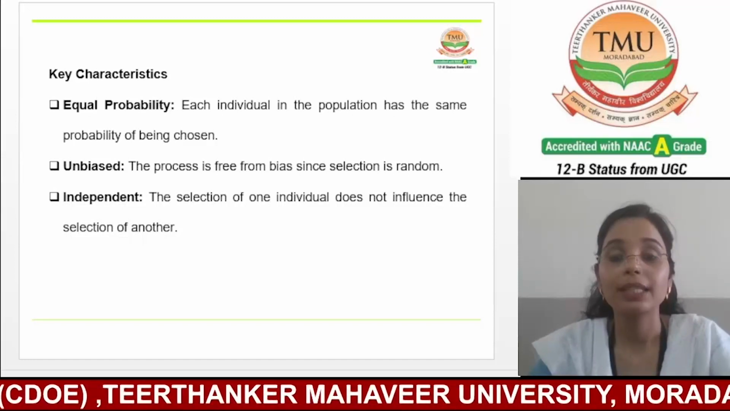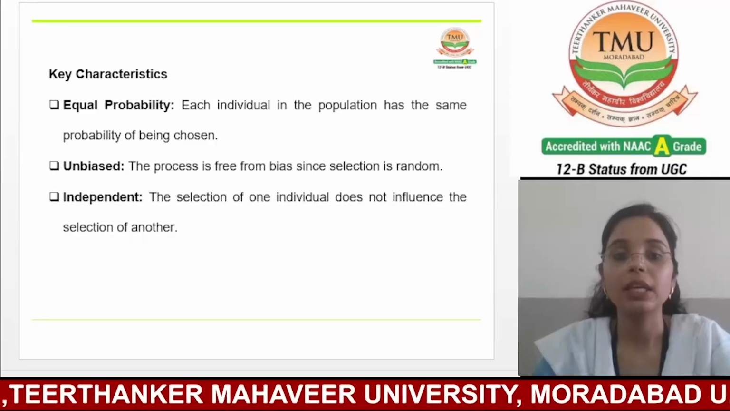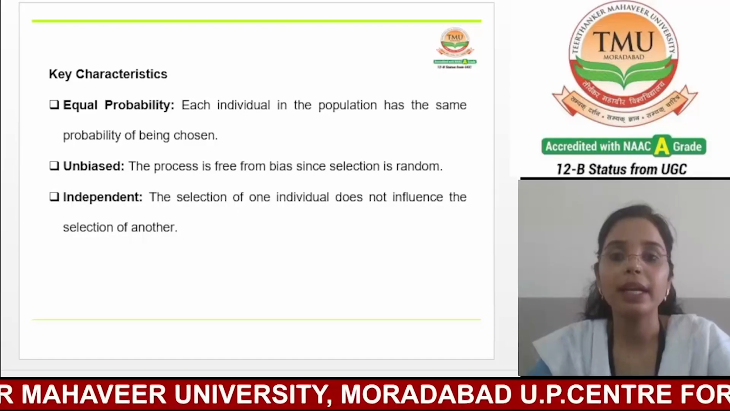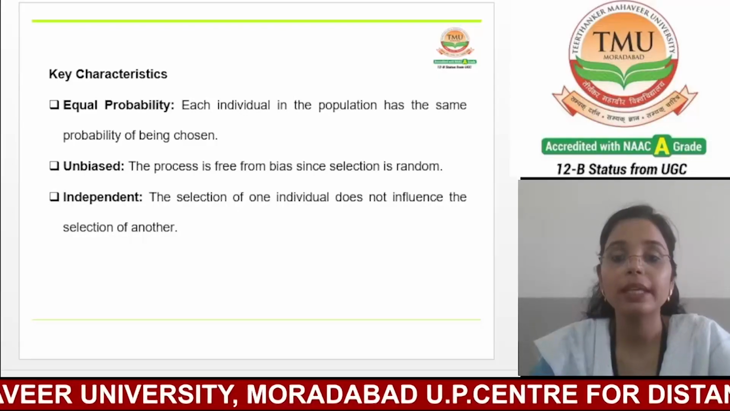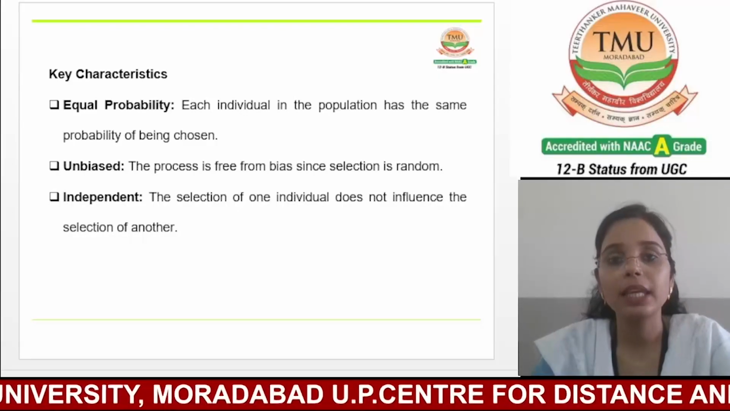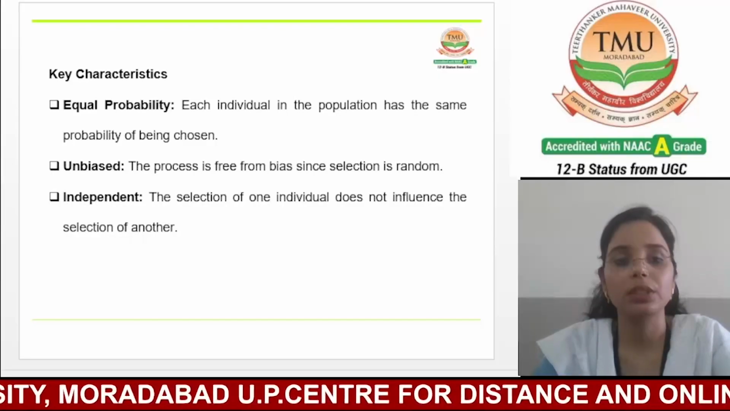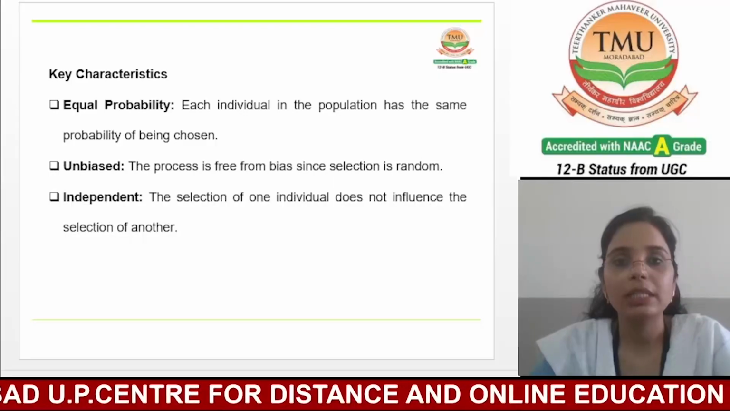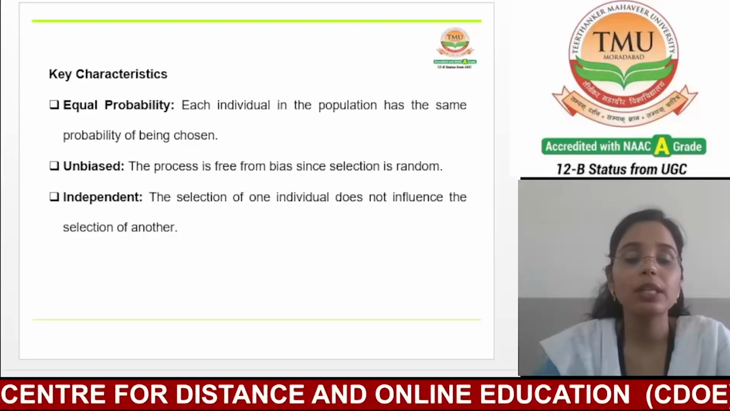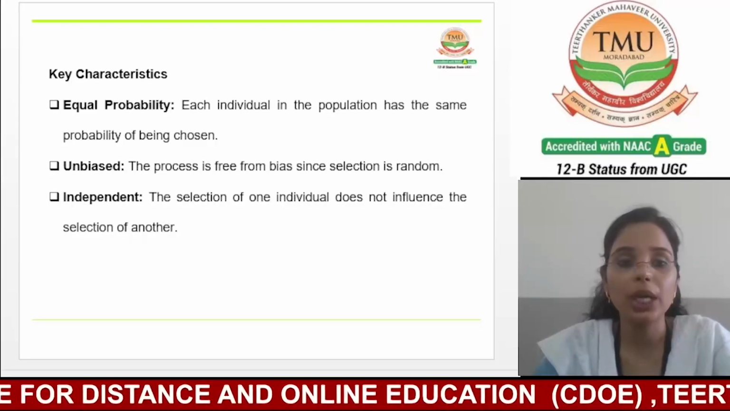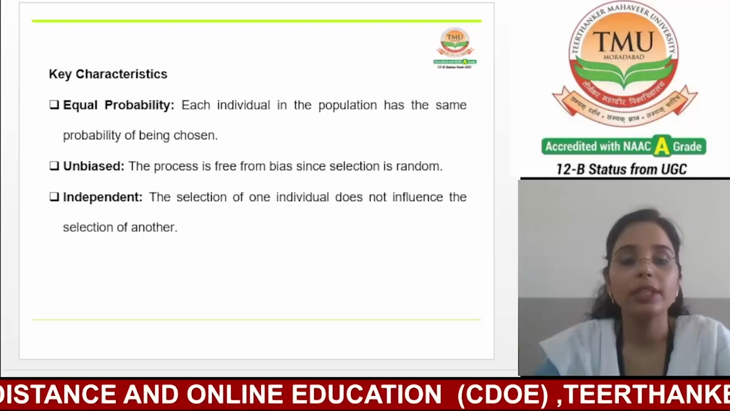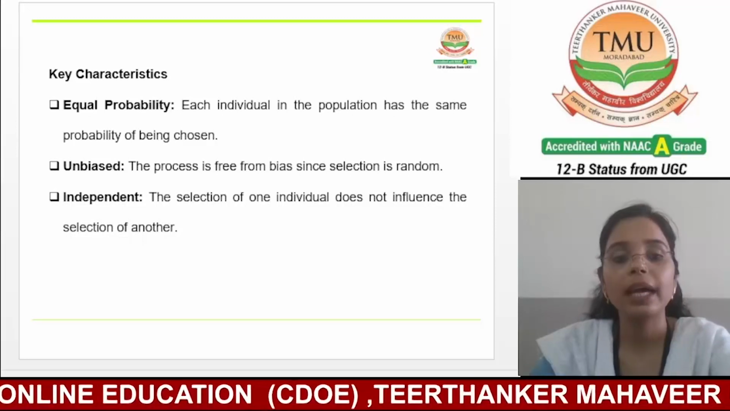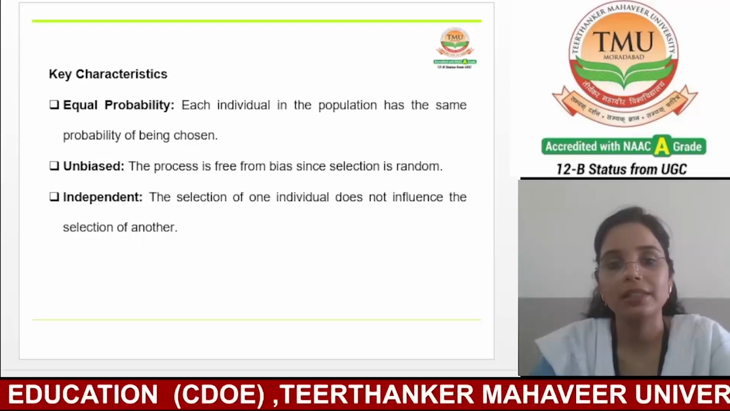The first one is equal probability. Equal probability means each individual in the population has the same probability of being chosen. In simple terms, every individual in the population has an equal chance of being selected for the sample. It is like a lottery where every person has the same number of tickets.